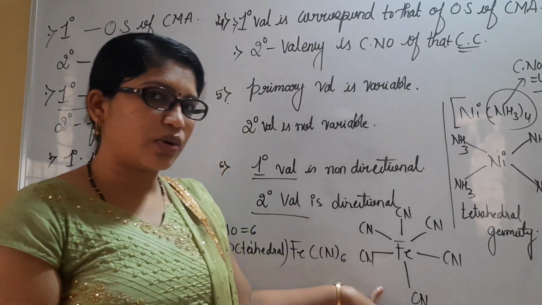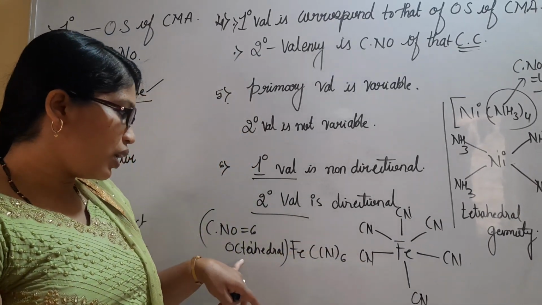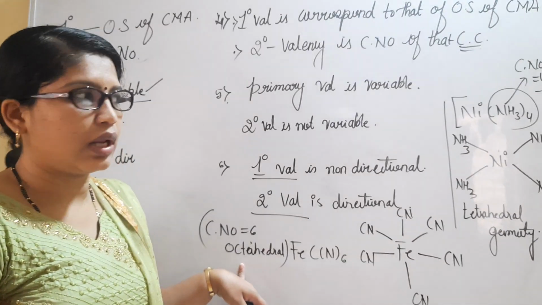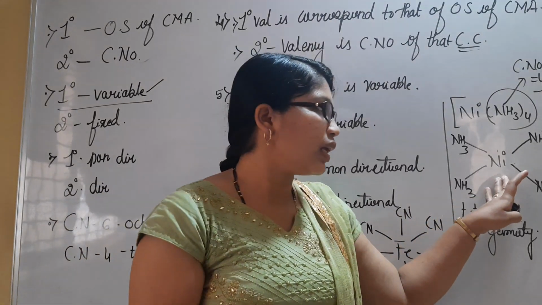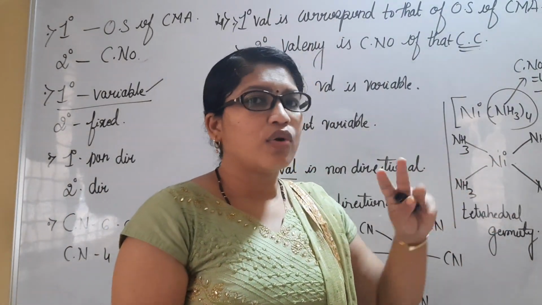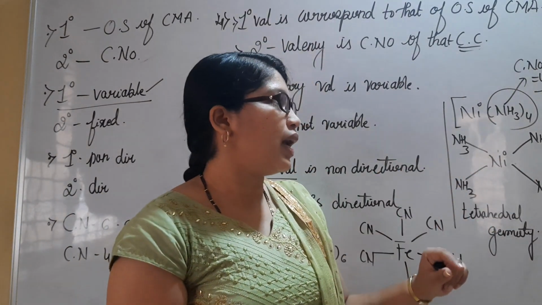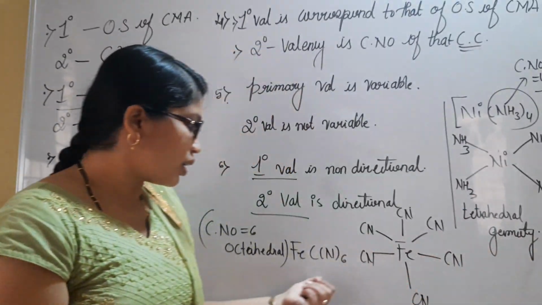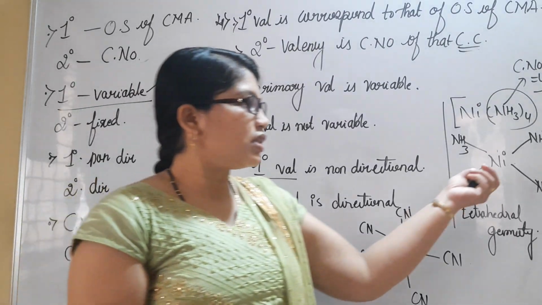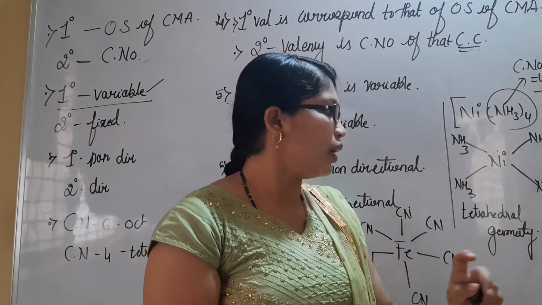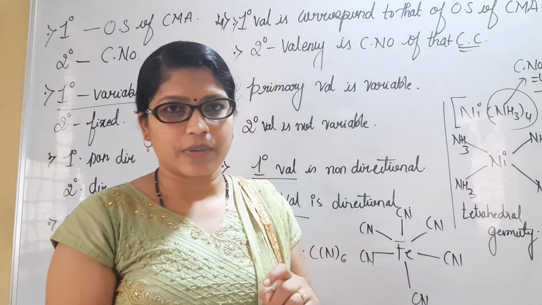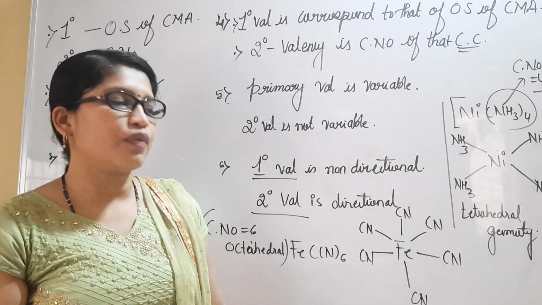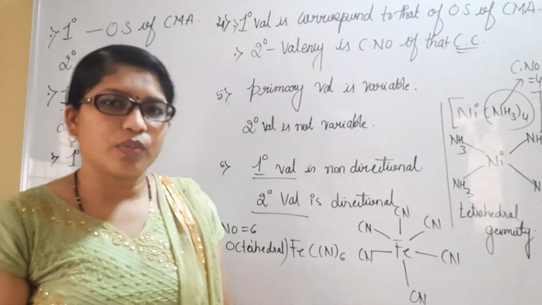If 6 ligands are donating, then it will be showing coordination number 6 and the compounds will be showing octahedral geometry. Likewise, if you consider nickel NH3 4, there are 4 ligands donating to the central metal atom, and the reason why: tetra in the sense 4, octa in the sense 6. Coordination number 4 will be showing tetrahedral geometry. So all these are explained by postulates of Werner's. Please copy this. We'll move to next.